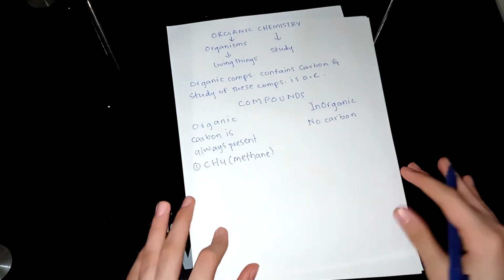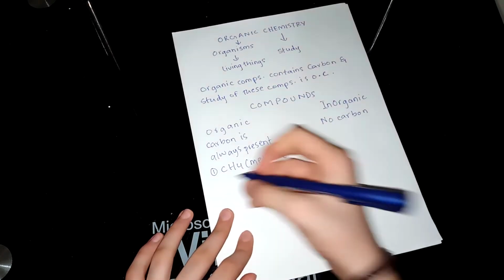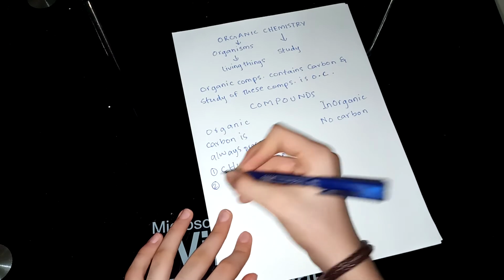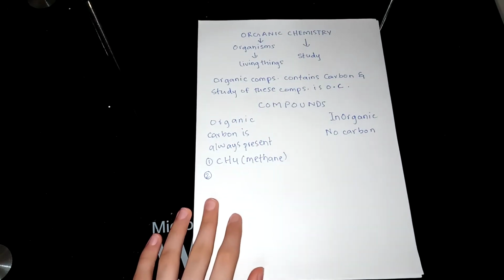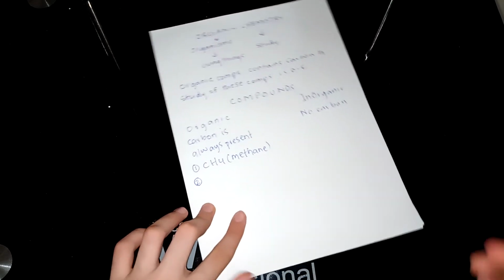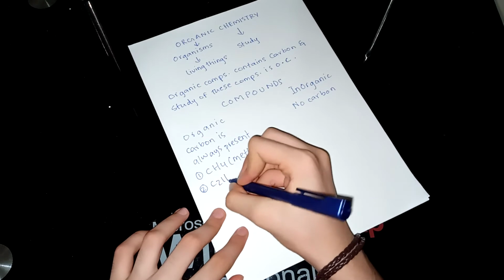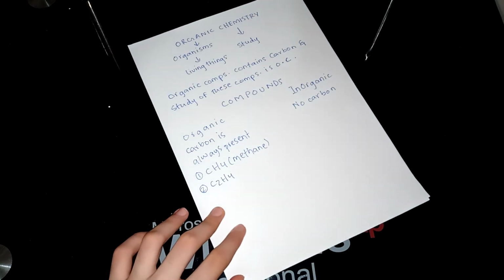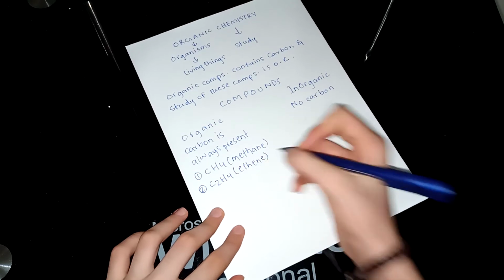We will study the naming after some time. Another example is a compound from a homologous series called alkene. Don't worry about the names, we will study them further. It is C2H4. It is called ethene.